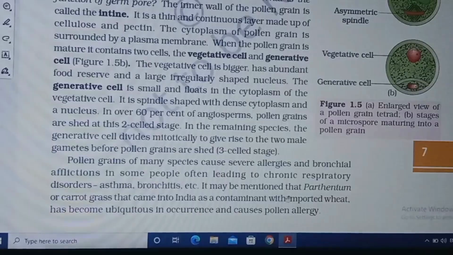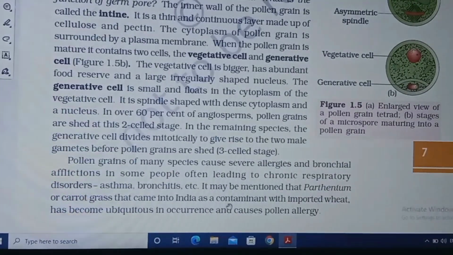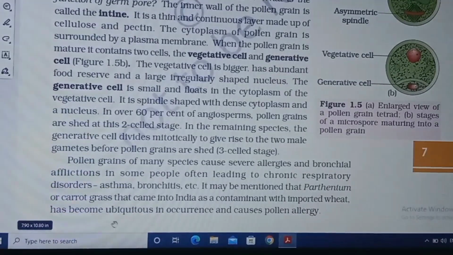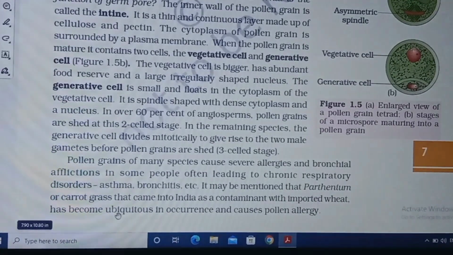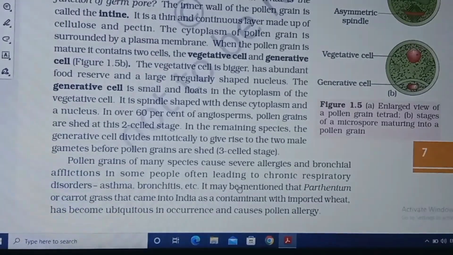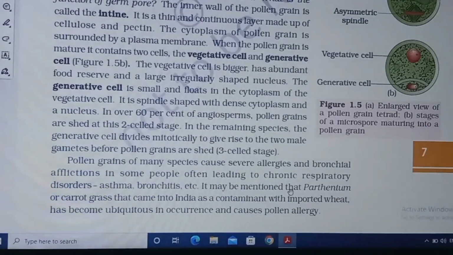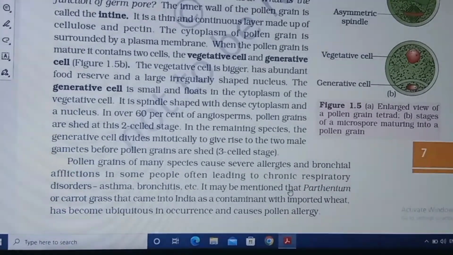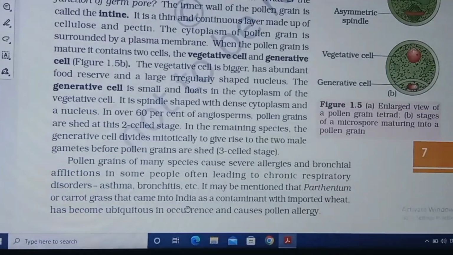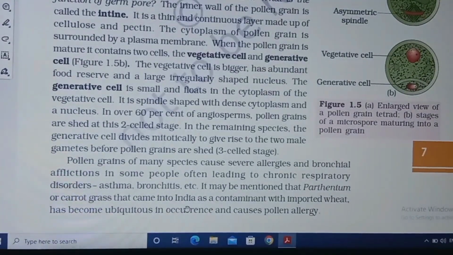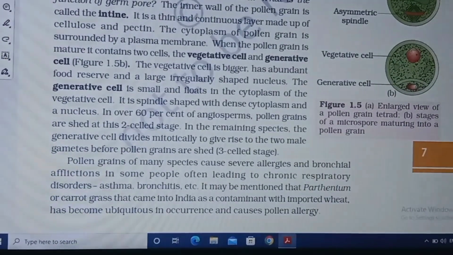etc. It may be mentioned that the Parthenium or carrot grass that came into India as a contaminant with imported wheat has become ubiquitous in occurrence and causes pollen allergy. You can see that the Parthenium or carrot grass that came into India as a contaminant with the wheat also causes allergy.